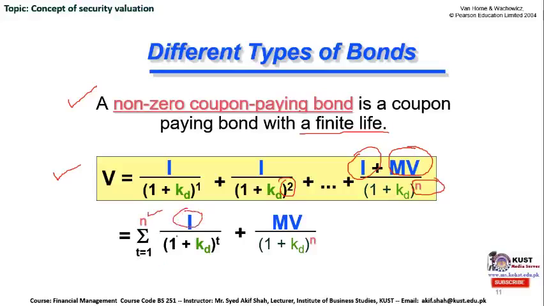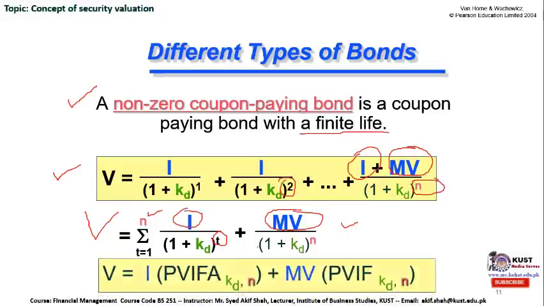Coupon payments, 1 plus KD raised to the power up to T, or the final value plus the maturity value, needs to be discounted back towards time 0 in order to get the original value, or the present value, of this non-zero coupon paying bond, divided by 1 plus KD raised to the power N.